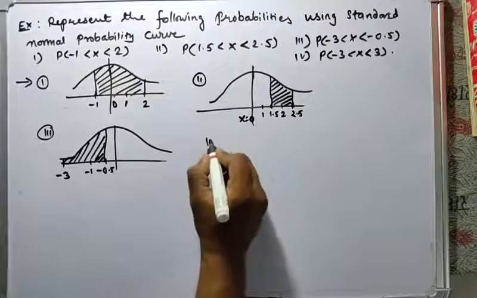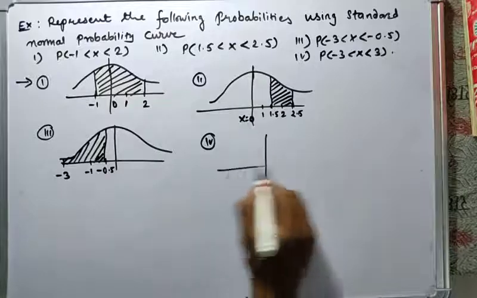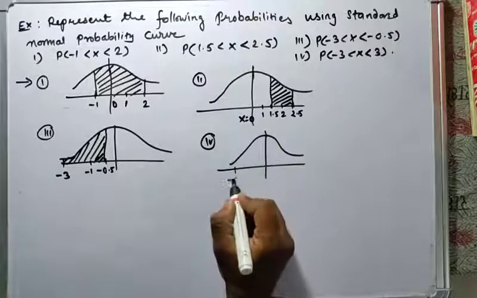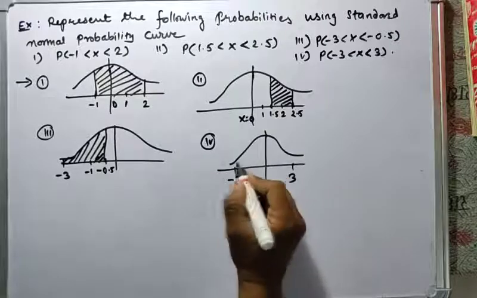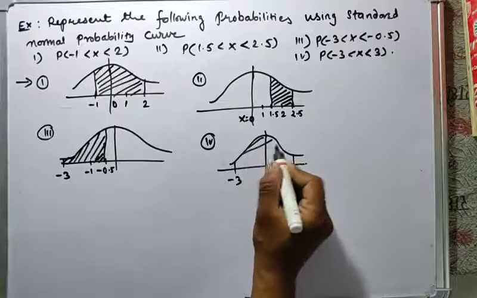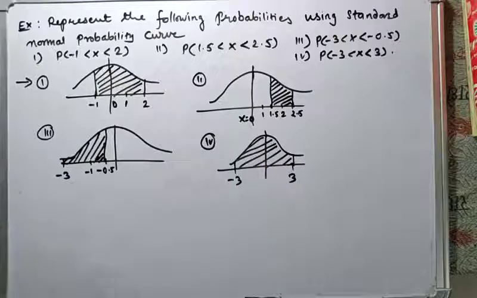And the last one is the probability between -3 and 3. Here is the bell shaped curve, with -3 here and 3 here. So these are the end points. This shaded region shows the probability between -3 and 3.